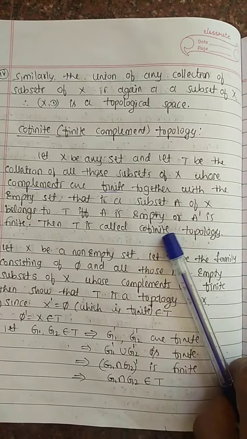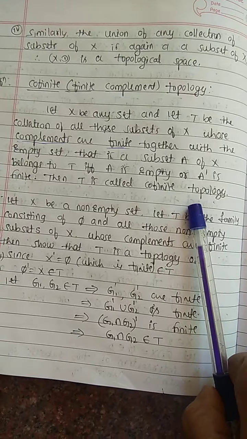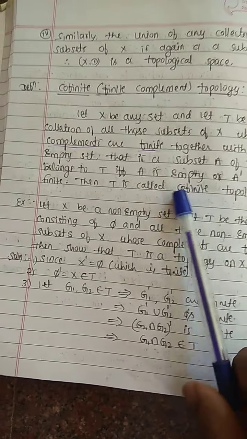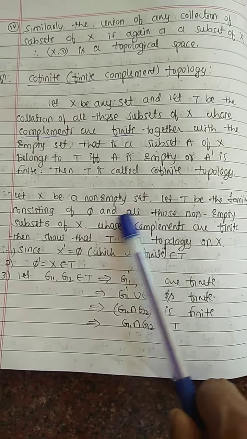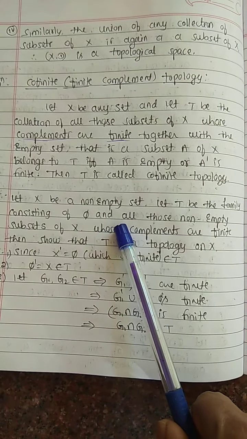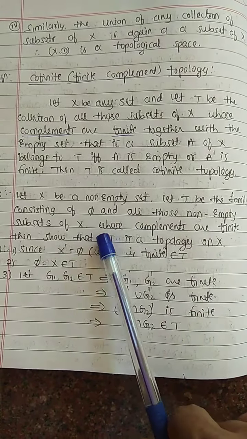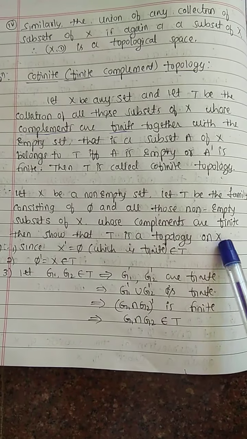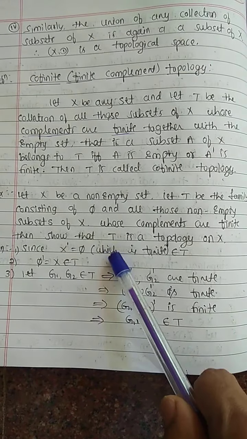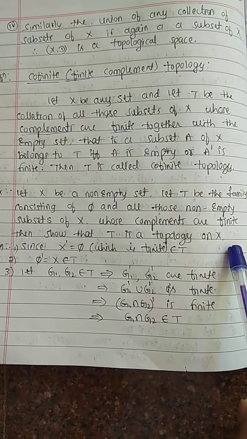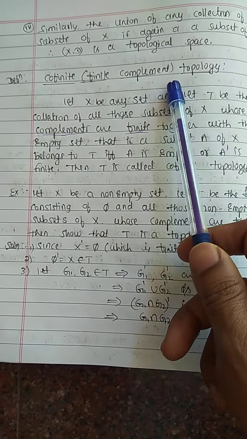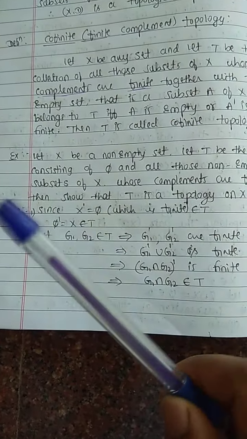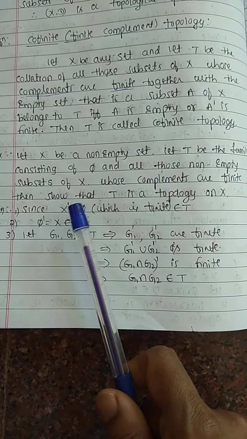Then T is called the cofinite topology. Example: let X be a non-empty set, T be the family consisting of φ and all those non-empty subsets of X whose complements are finite. Then show that T is a topology on X. Showing that T is a cofinite topology or a finite complement topology are all the same.